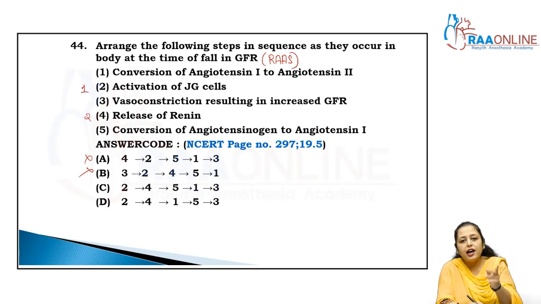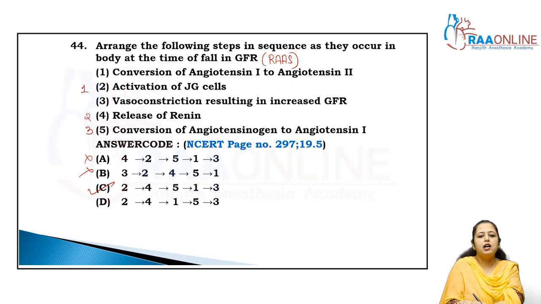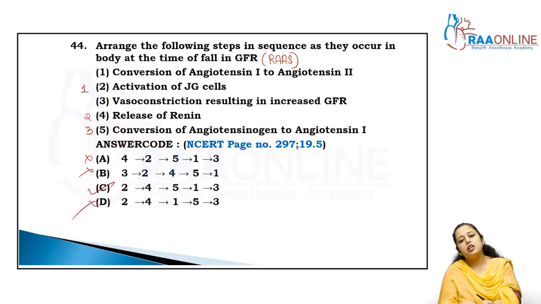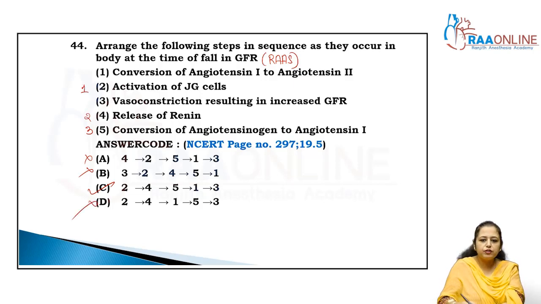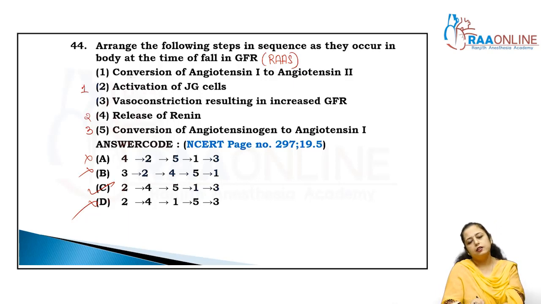Then renin acts on the angiotensinogen, which is secreted by the liver, and converts angiotensinogen to angiotensin 1, so the third one is 5. So the answer is C, right? D is also wrong. After that we go for the 4th and the last one. Clear?